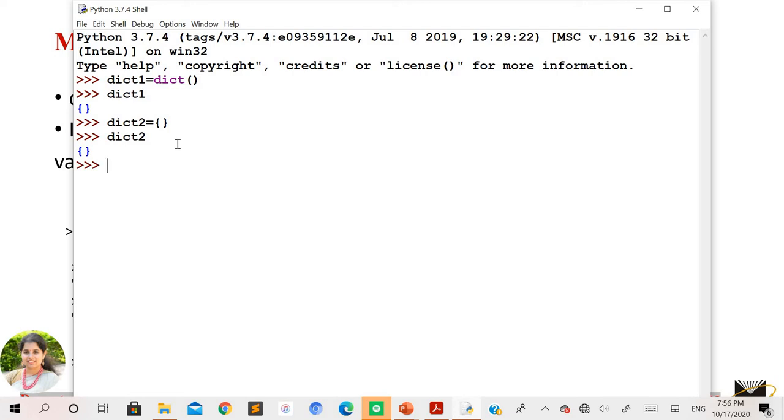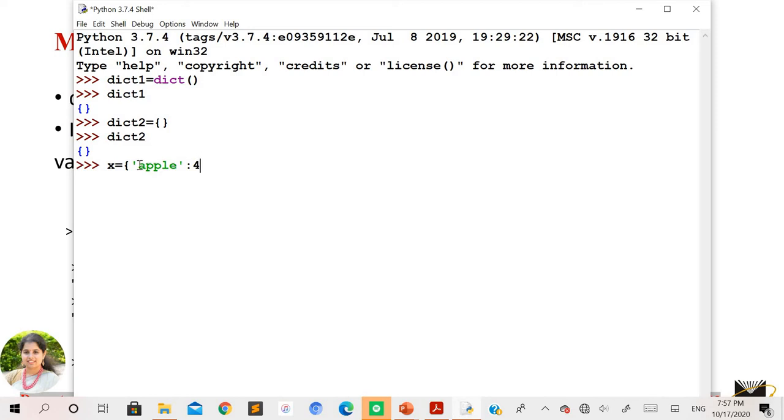Coming to further examples, how are we going to add the values? For example, I'll take x now, with curly braces. The values of a dictionary always need to be in the form of key value pairs. The first part of the key value pair is the key. Suppose you have a string as a key, take that string followed by a colon and followed by the value.